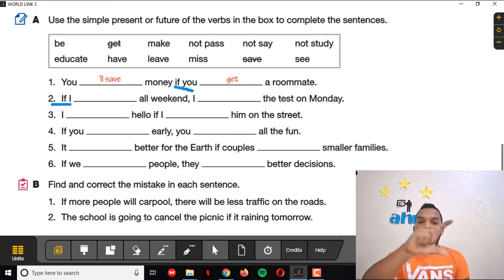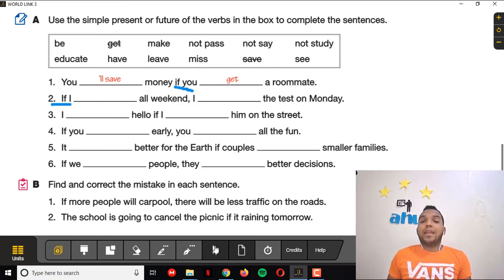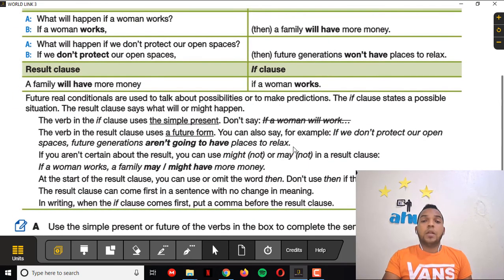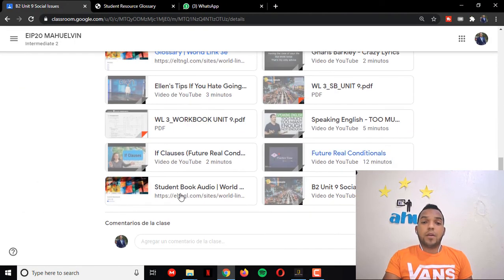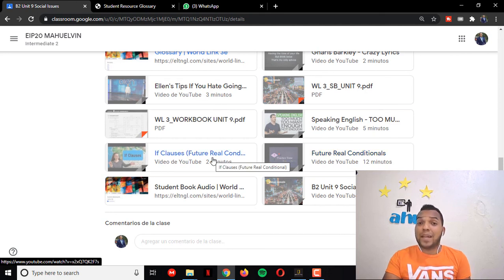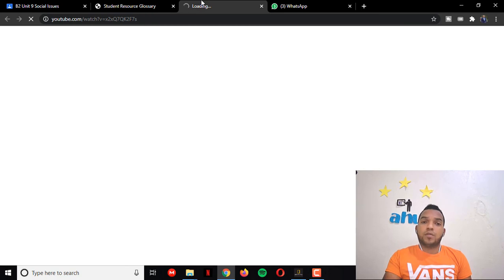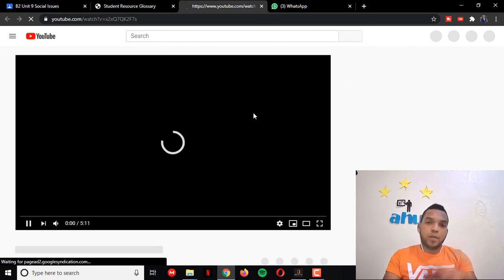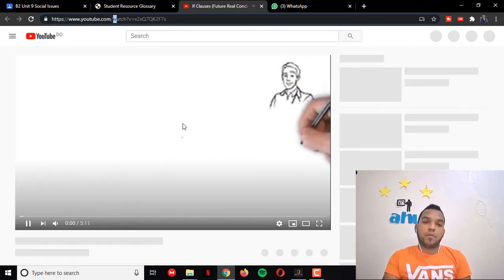Also, if you want, you can take a screenshot and send it to me in the material of the homework that I have attached. And well, actually that is everything, guys, about this grammar. In the material, like here, there is a future real conditional section that they explain. I have attached 2 videos explaining the if clause. One of them only lasts 2 minutes, so it is really good for you to watch. All right, so I am not going to play it now because you already have it there.